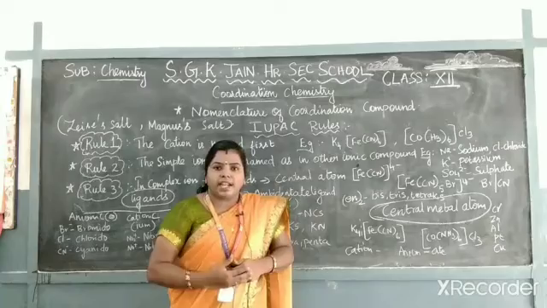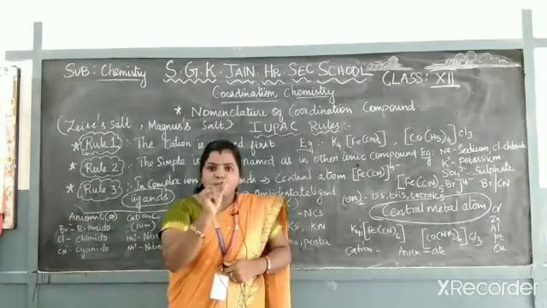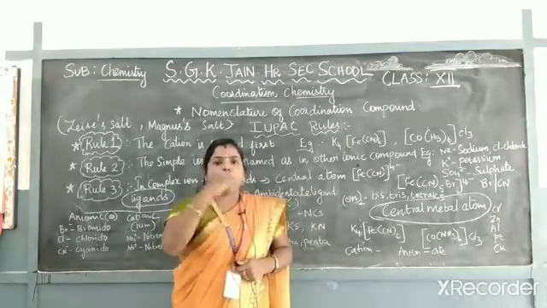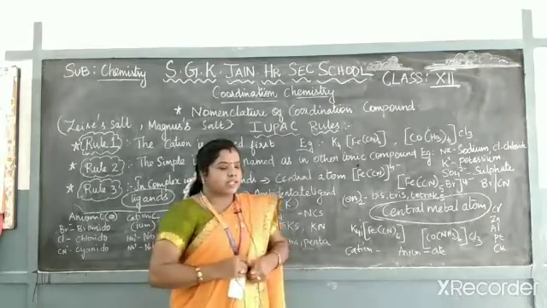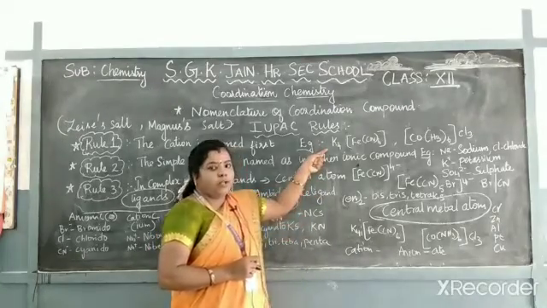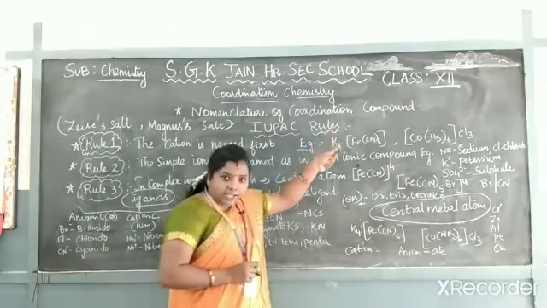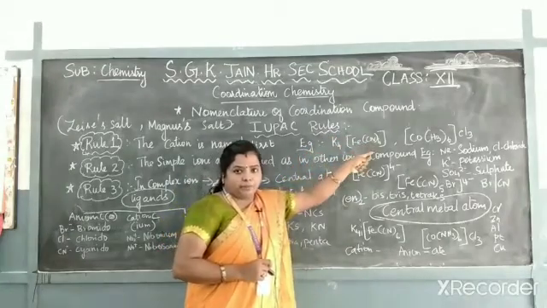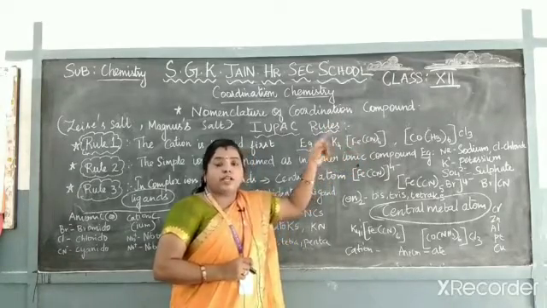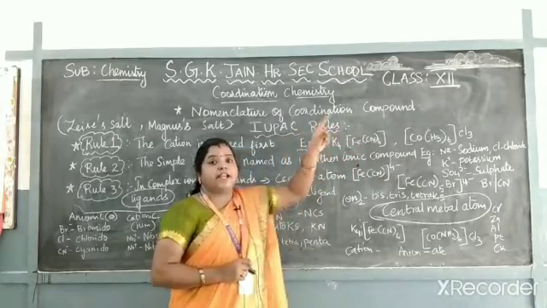Whenever you name the complex compound, first you give preference to the ligand, followed by the central metal atom. Have you all understood? If you take the complex compound, first you give the cation followed by the anion. Then we move on to the cation, whether it is simple or complex.